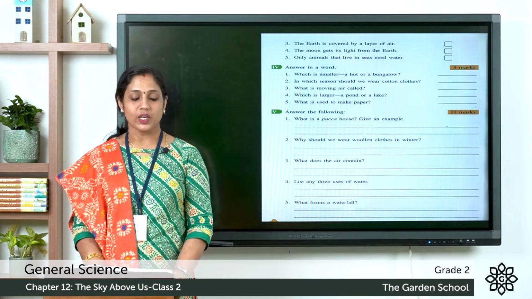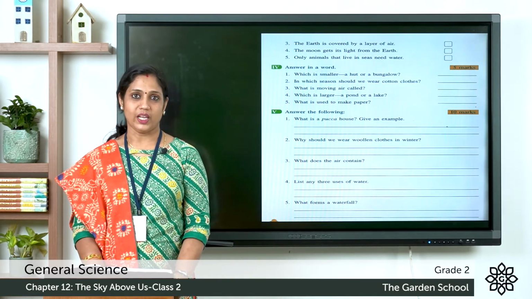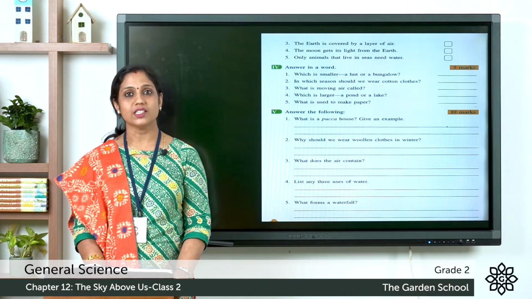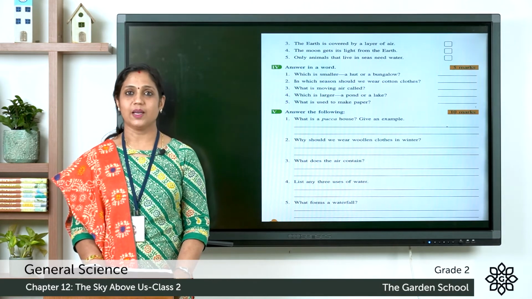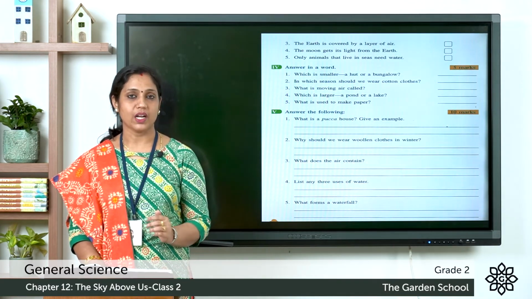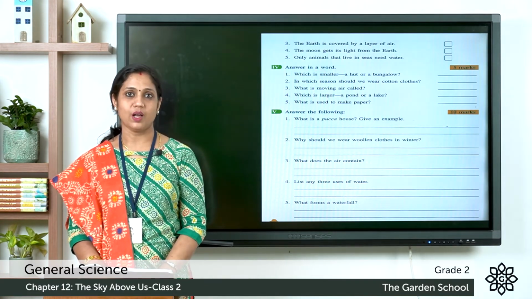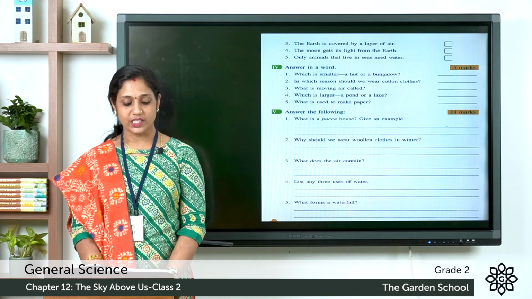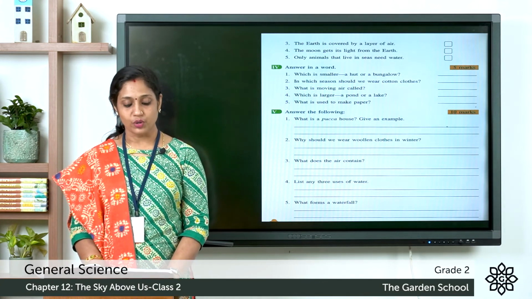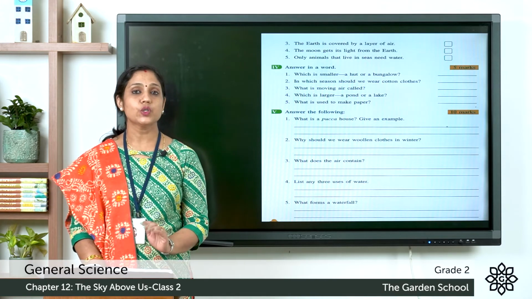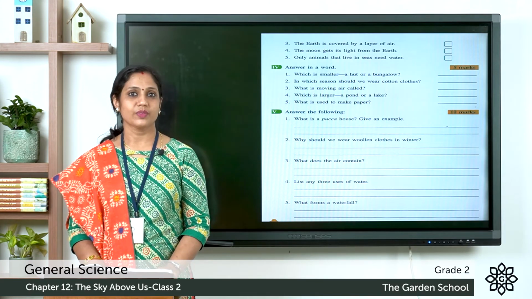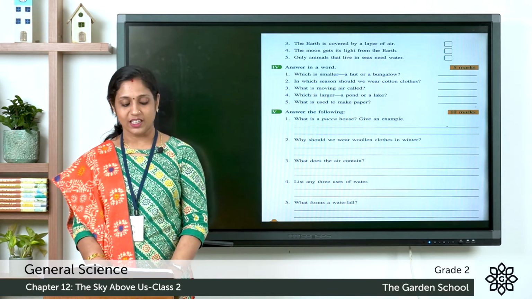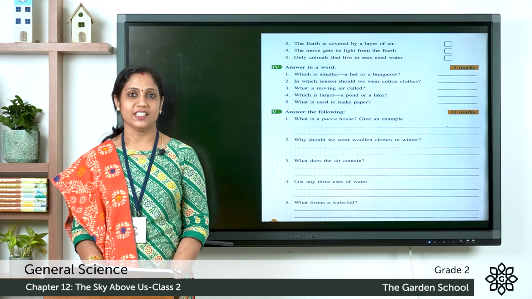Moving on to the next one, let us answer the following. So let's look at the first one. What is a pakka house? Give an example. So you can write there what is a pakka house and an example for a pakka house. Second question, why should we wear woolen clothes in winter? So why should we wear woolen clothes in winter? Think and answer it. Third one, what does the air contain?